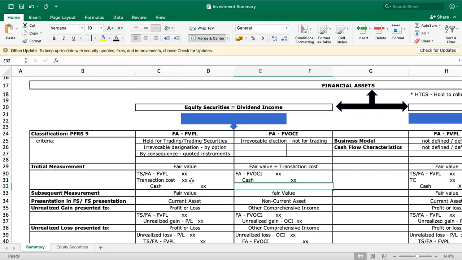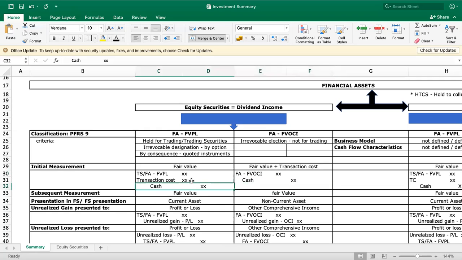Okay. Under FVOCI, you debit financial asset fair value through other comprehensive income, and you credit cash. So if there is transaction cost, the transaction cost is included in the amount of the investment. So you debit FVOCI including the transaction cost, and you credit cash. So that is the difference between the two.